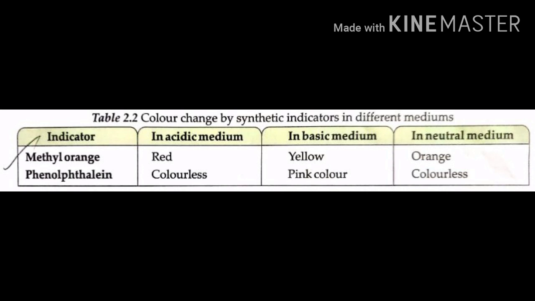If you are considering the bases, they turn red litmus to blue, but there is no action with the blue litmus solution. When methyl orange is added to bases, it changes to yellow. When phenolphthalein is added to the bases, the color changes to pink.